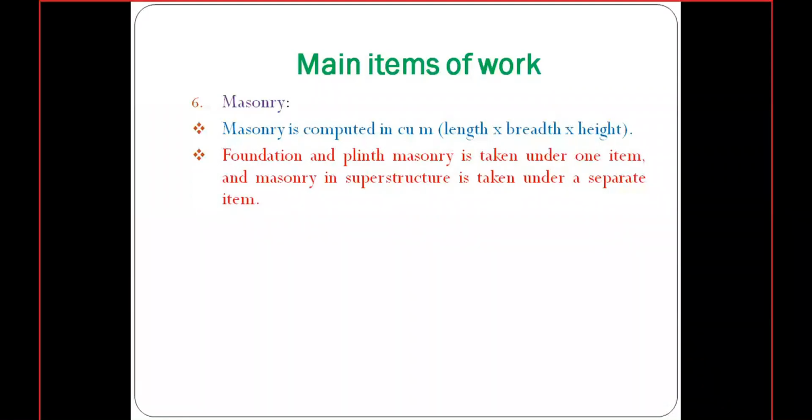That is also considered as masonry. Consider these two portions separately. Finally, we will calculate the total in cubic meter, but we need to make a separate calculation for masonry work in foundation and masonry work in superstructure.